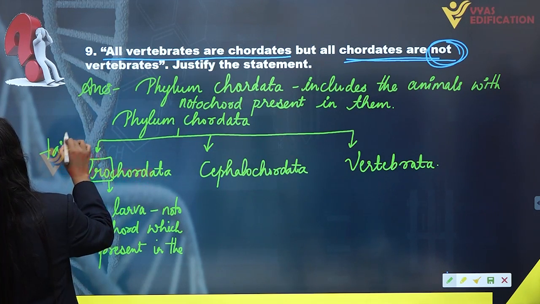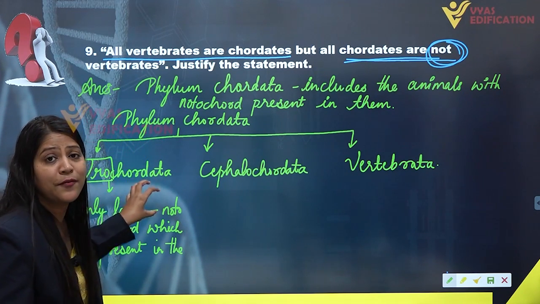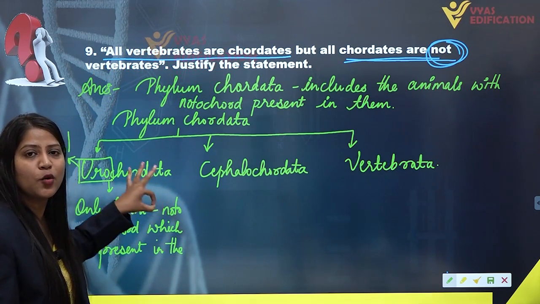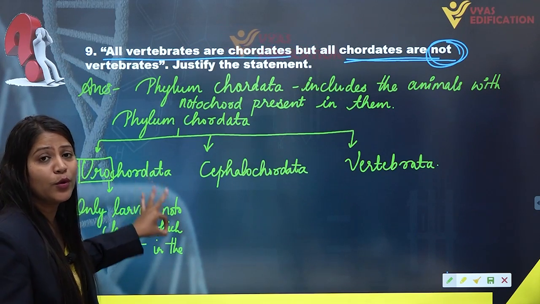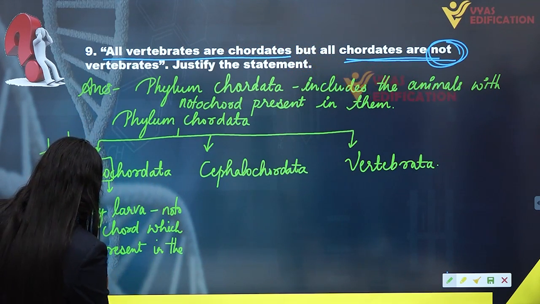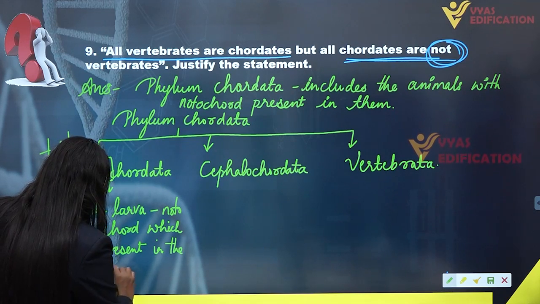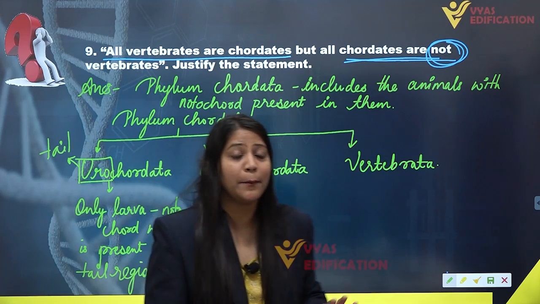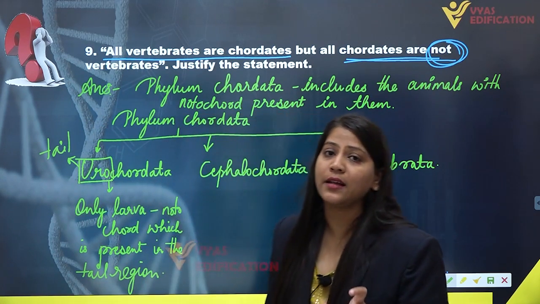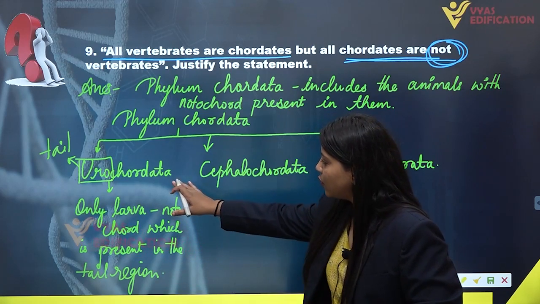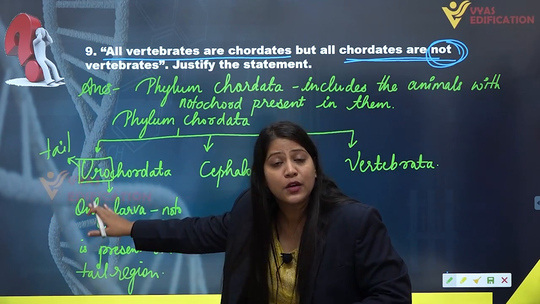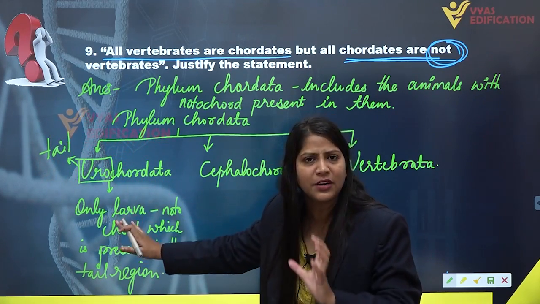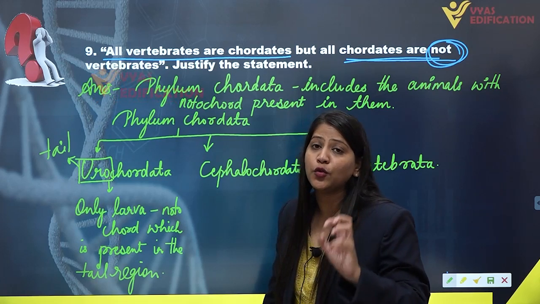So you can have an idea why this subphylum is referred to as Urochordata, because notochord is present only in the tail region of only larva. That is why they are primitive kind of chordates and are known as Urochordata.